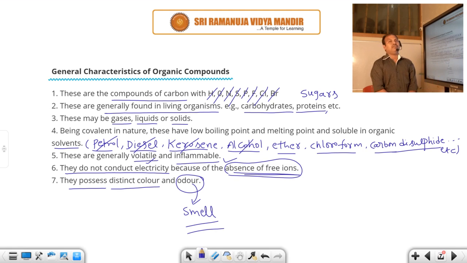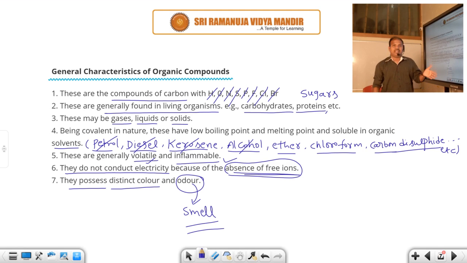That's why organic compounds have low melting points, low boiling points and lower densities. These are soluble in organic solvents. Generally, organic solvents are non-polar solvents. Covalent compounds are also called non-polar compounds. So, like dissolves like: according to that statement, non-polar compounds dissolve in non-polar solvents.